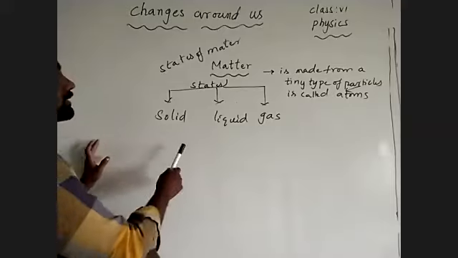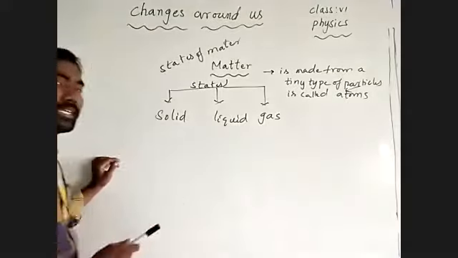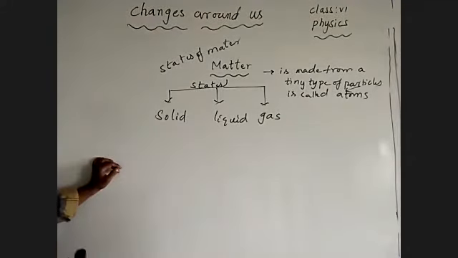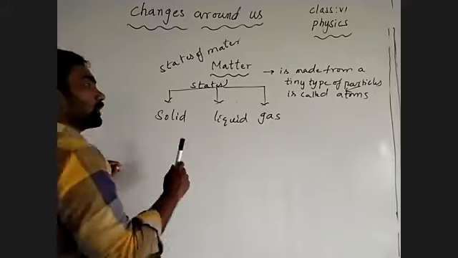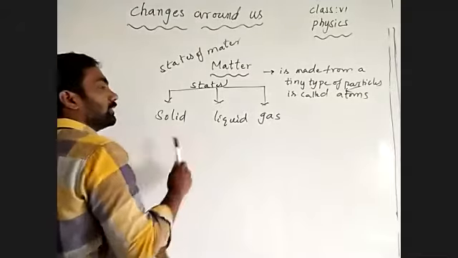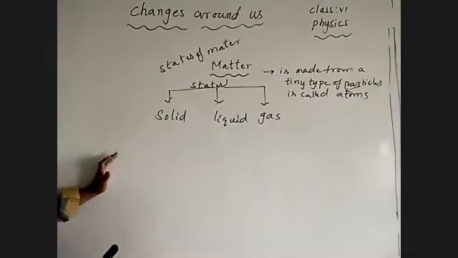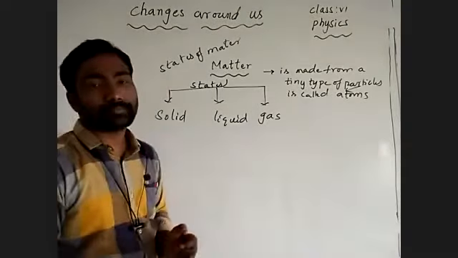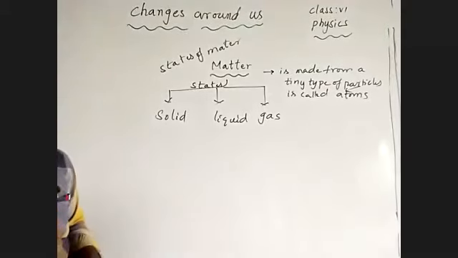So these three are the states of matter, and two more states are there. Those are plasma and Bose-Einstein condensate, which are at the microscopic level. We can't see them with our eyes. Solid, liquid, gas. These three are the states of matter.